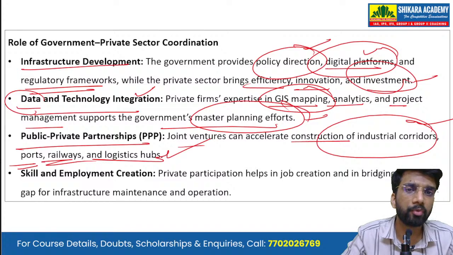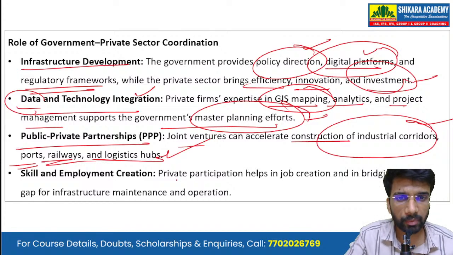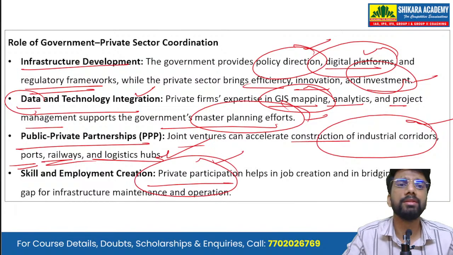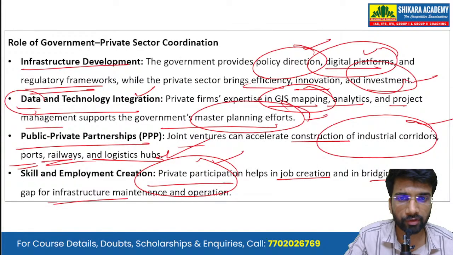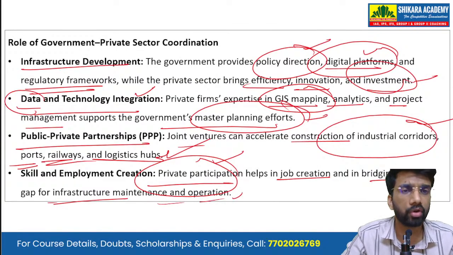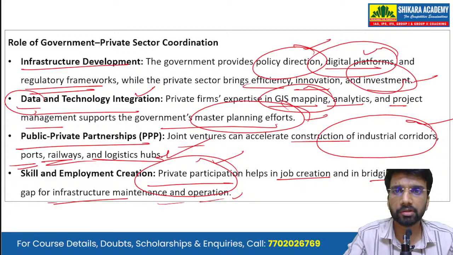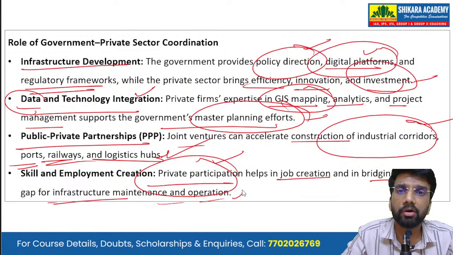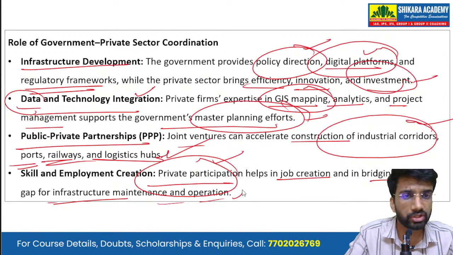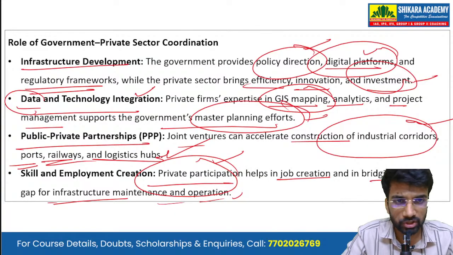Then skill and employment creation. So the private sector's participation will help in job creation and in bridging the skill gap for infrastructure maintenance as well as the overall operations. So these are the four main points which highlight the role or the significance of government private sector coordination in implementation of the Gati Shakti Yojana.